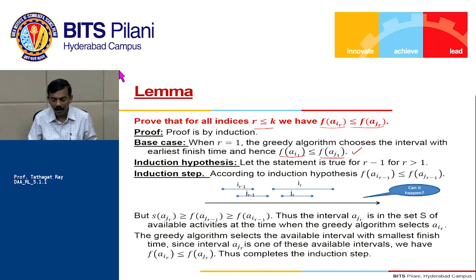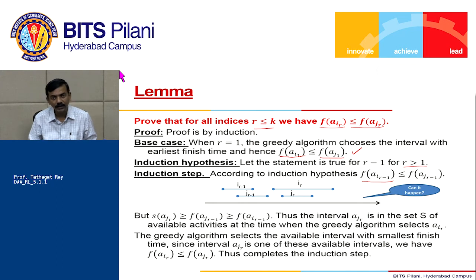Then we have the induction hypothesis, where we say that the statement is true for r minus 1, for r greater than 1, because we have already shown it is true for r equal to 1. That's our induction hypothesis. Then in the induction step, using this hypothesis, we must have f of AIR minus 1 less than or equal to f of AJR minus 1. That means the AIR minus 1th activity is going to finish earlier than the AJR minus 1th activity.